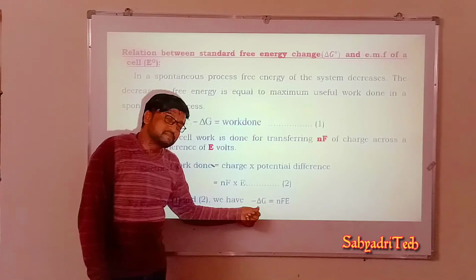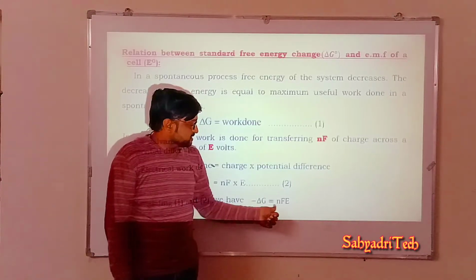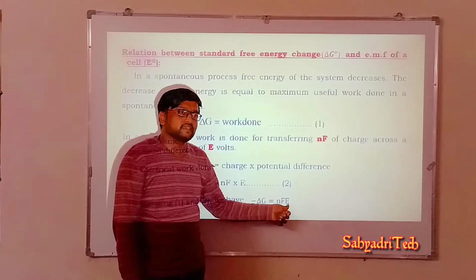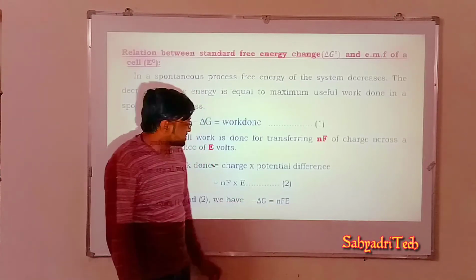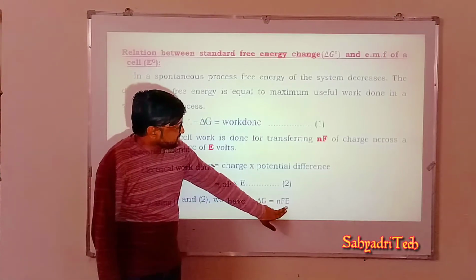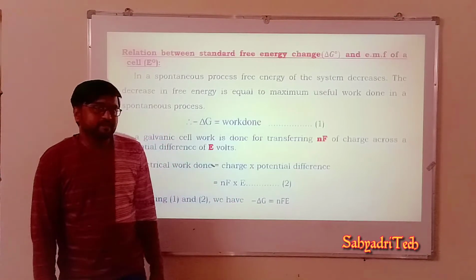So minus delta G means decrease in free energy or free energy change, n is the number of moles of electrons, F is Faraday, E is cell potential. So what is the expression we got here? Minus delta G is equal to nFE, or else delta G is equal to minus nFE.